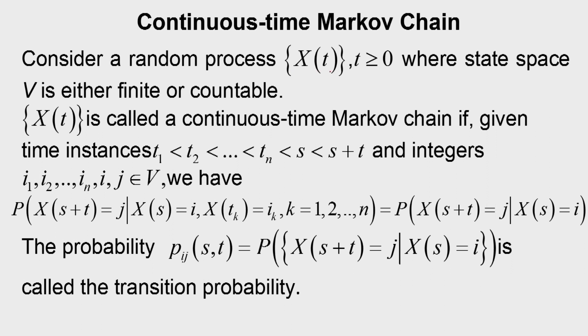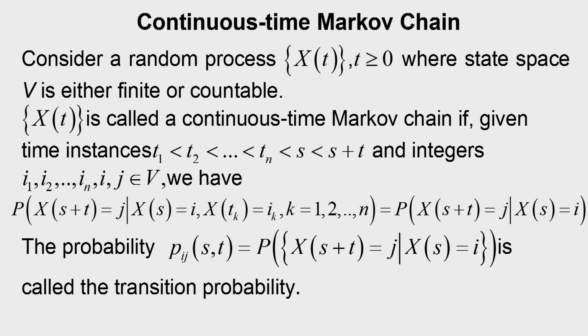Consider a random process X(t), t greater than or equal to 0, where state space V is either finite or countable. Basically, it is discrete. X(t) is called a continuous time Markov chain if, given time instances t1 less than t2, and so on, tn less than s plus t. So we have different instances of time starting with t1 to s, then s plus t, and integers i1, i2 up to in, then j. These are the state values actually belonging to V.